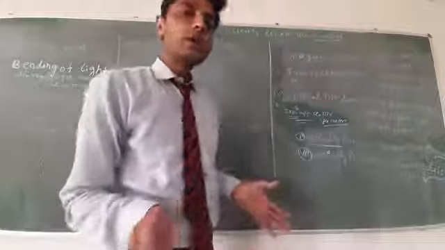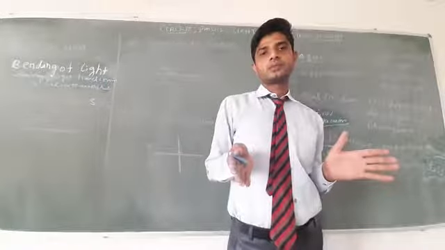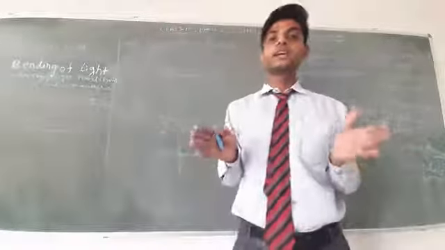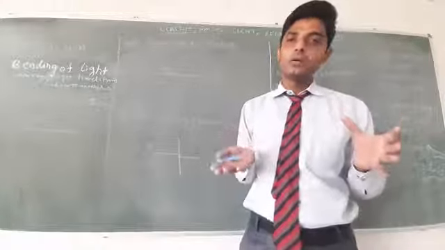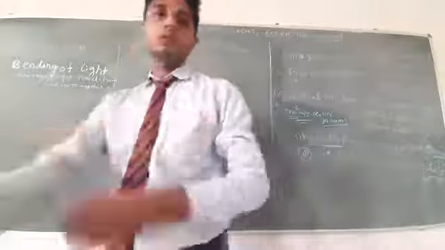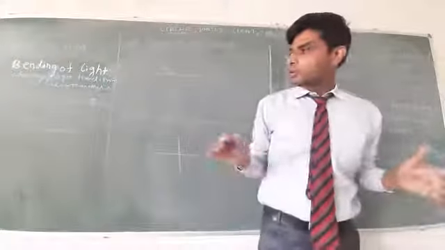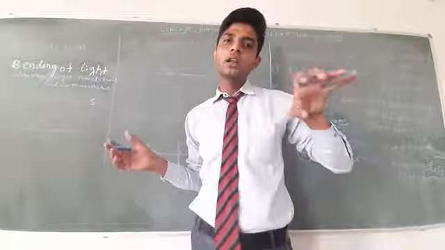So, you know, in refraction of light, the ray of light bends. How does bending of light take place? To discuss this bending, we have to discuss some points. When the ray of light travels from rare to denser, one medium is rare and the second is denser, as you know, air and glass.